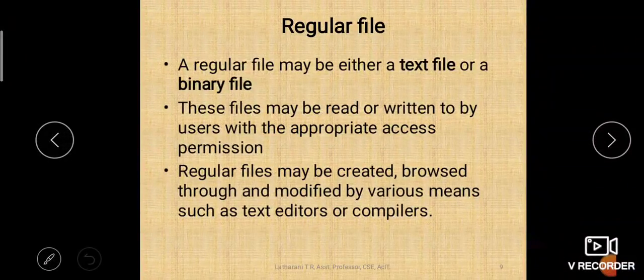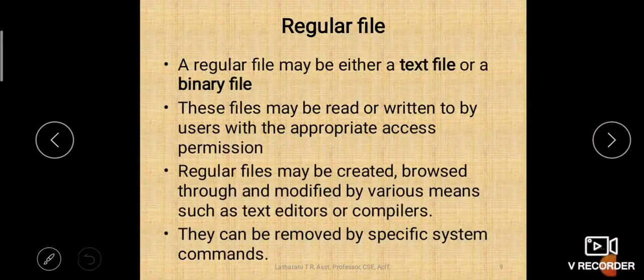Then you can create a file. You can create a regular file using the cat command, as we discussed in the previous class, and also using the vi command. Okay, cat and vi both can be used for creating a regular file, and you can view the contents through the cat command. You can visit the file and change its contents, and also you can delete the file. You can remove the file using a command called rm, for remove.